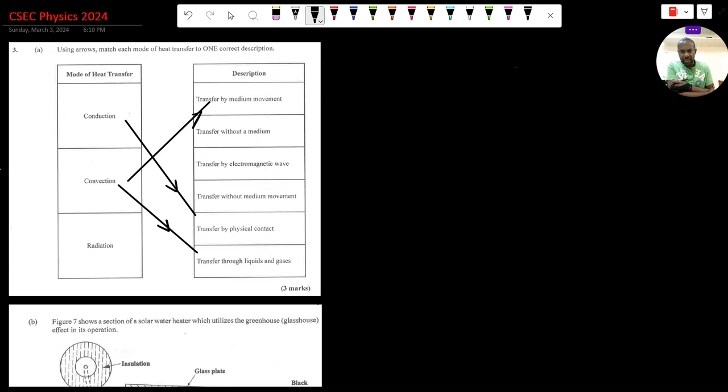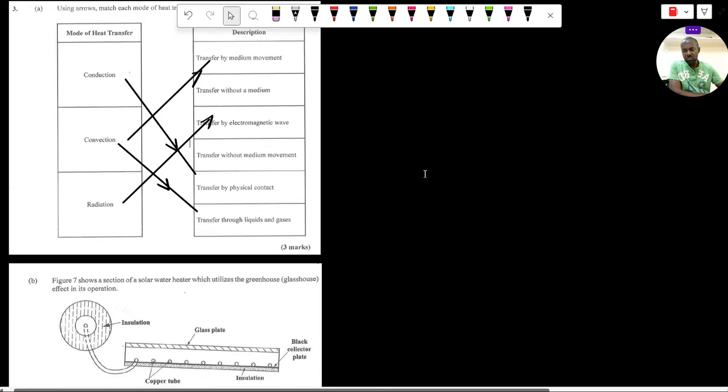Radiation, transfer by electromagnetic wave. That is probably the most obvious one there. Transfer by electromagnetic wave, okay? All right, so if you're able to do that, then you should have gotten those 3 marks.